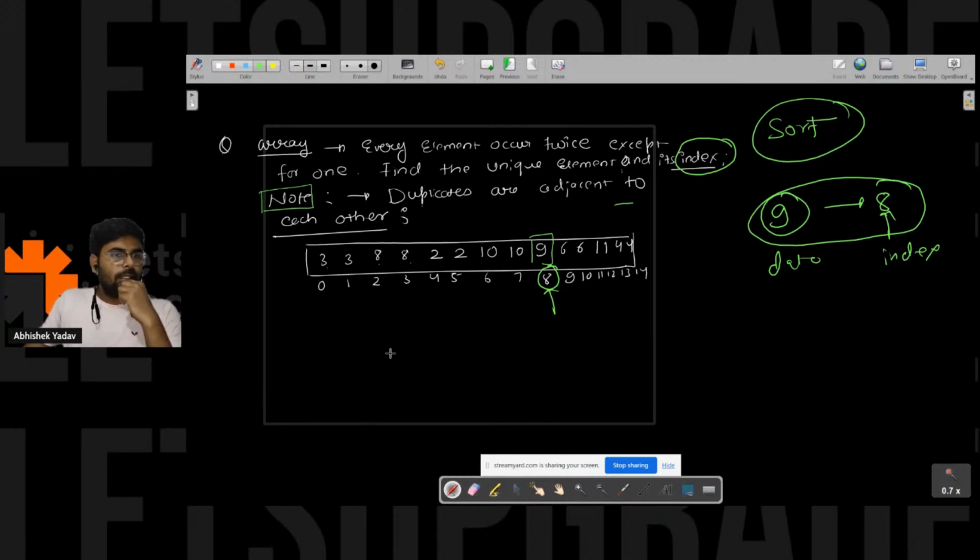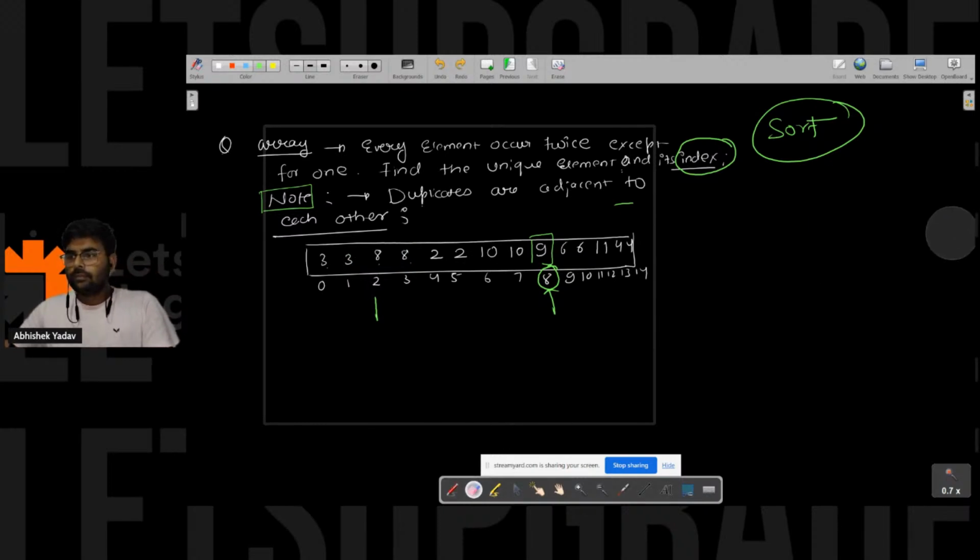Compare current array element with both of its neighbors. If no match, then we have the unique element. So you are saying, let's assume you are at index 2, then you compare this with this, right, Danny? And if both are not equal, then yes, it is a very correct approach.